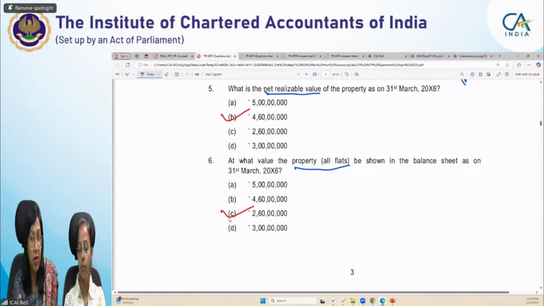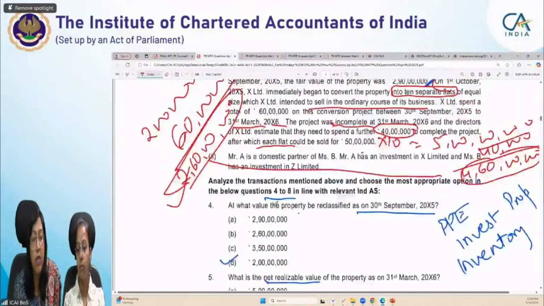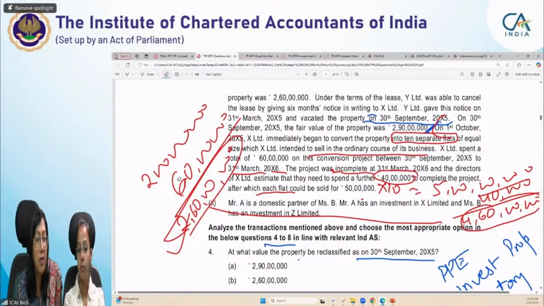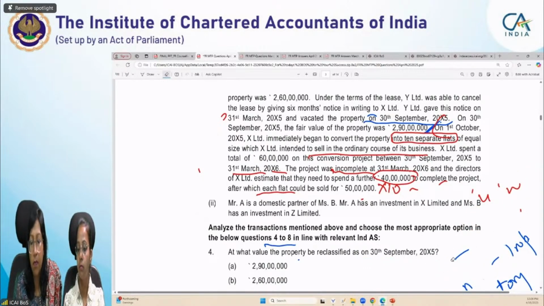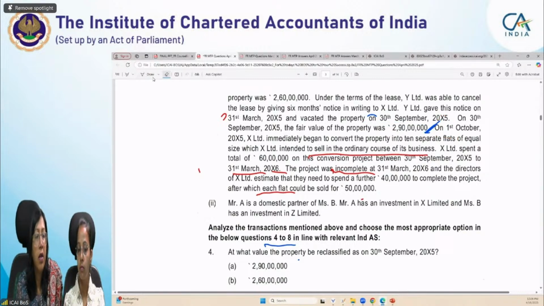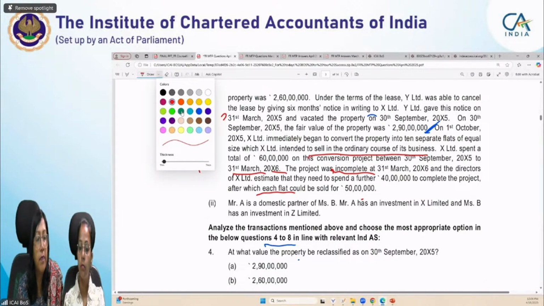Hope students this particular part of the case scenarios is clear. Okay, yes, right, Jyoti. Cost or NRV whichever is less. Now let's move on to the second scenario. Let me rub it first. Okay, this will work, no? Let's take another color.